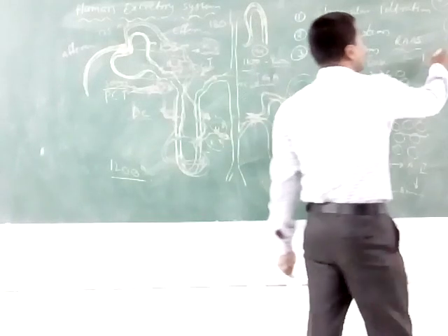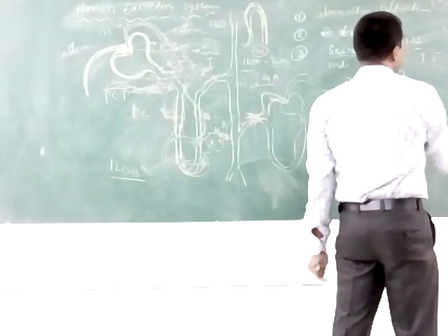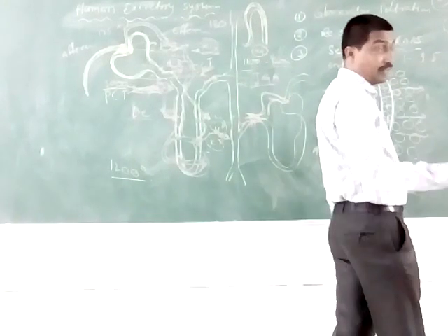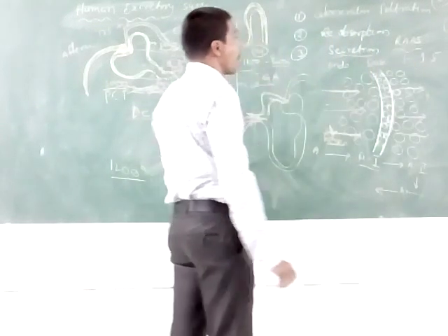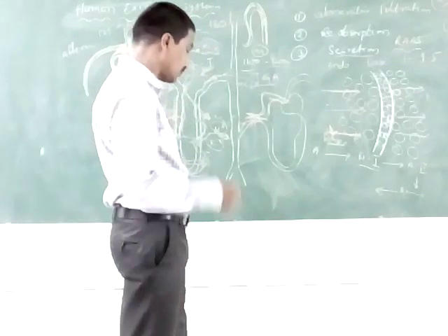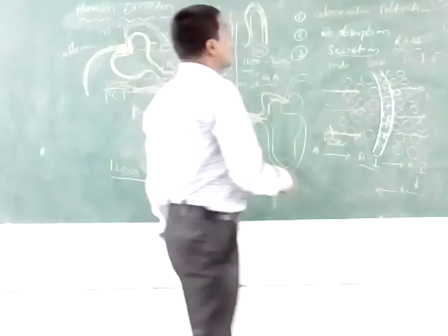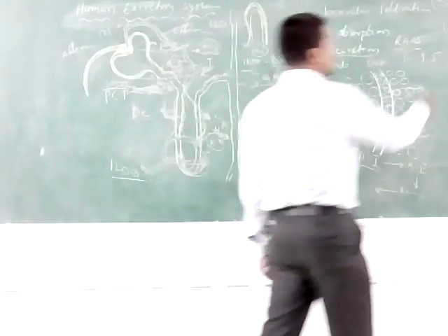Also urine is very important. In the urine test, different types of disease are observed in the urine. So it is very important. The next one is the disorders. The first one is the uremia.